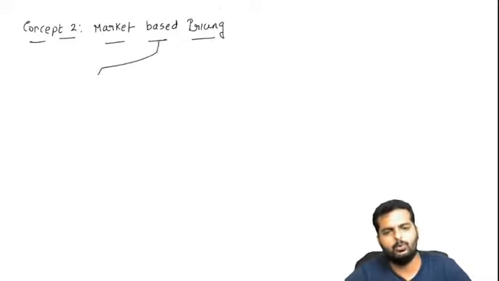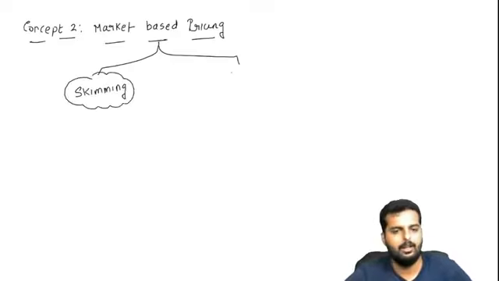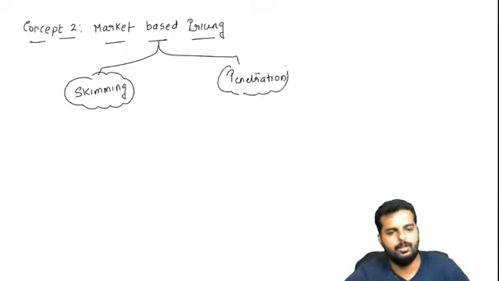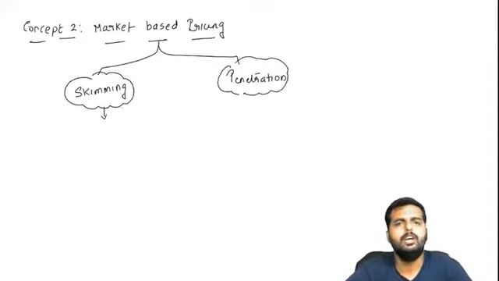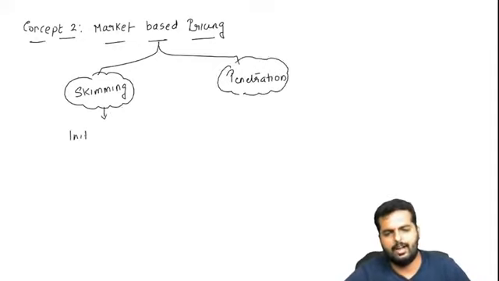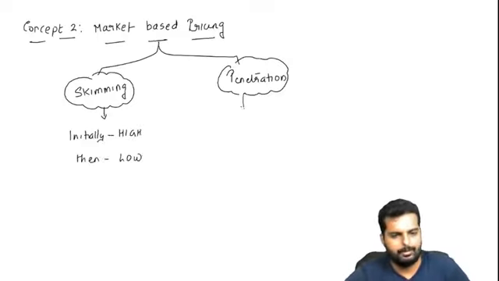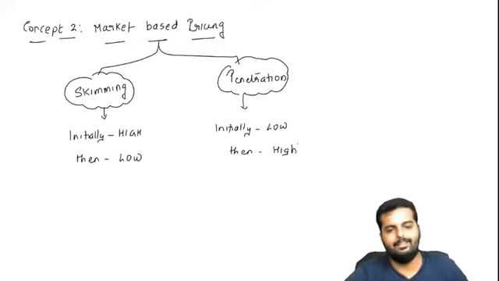Under this, basically there are two methods. One is called skimming, and the other one is called penetration. What do you mean by price skimming? Initially you will charge very high prices, and then you will slowly lower it down. What do you mean by price penetration? Initially we will go very low, and then subsequently we will slowly start increasing the pricing.